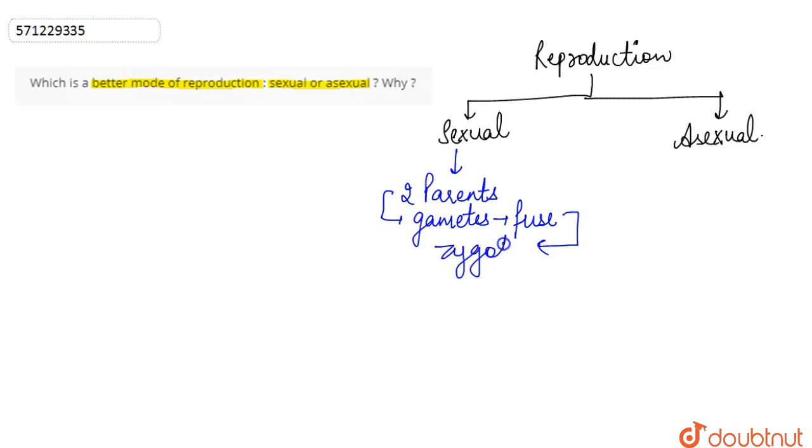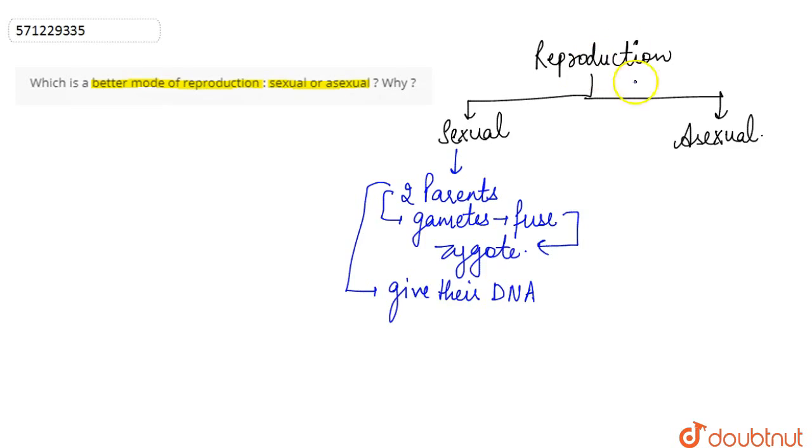So basically both of the parents give their DNA, because the gametes that fuse carry 23 chromosomes from each parent, and chromosomes contain DNA. So the DNA from both the parents gets fused while the gametes fuse and the zygote is formed.